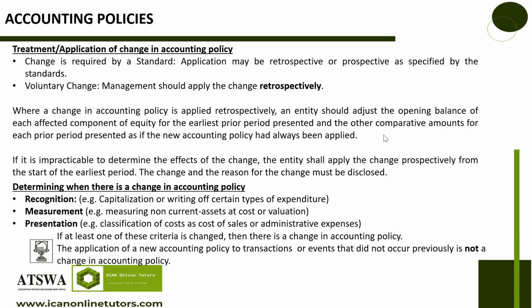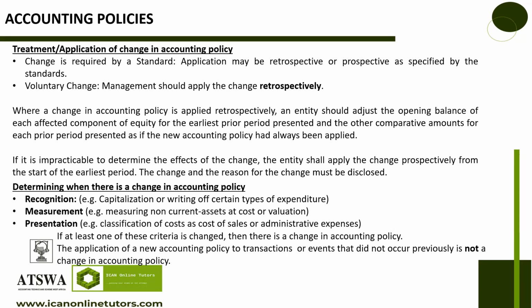Where a change in accounting policy is applied retrospectively, an entity should adjust the opening balance of each affected component of equity for the earliest prior year and the other comparative amounts for each prior period presented as if the accounting policy had always been applied. That was what I just said now.